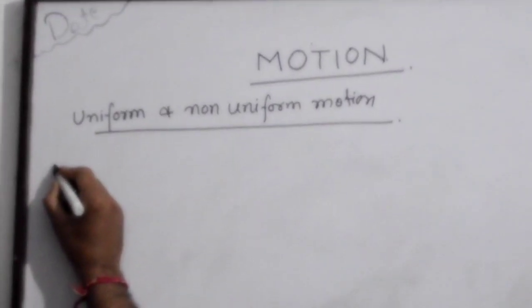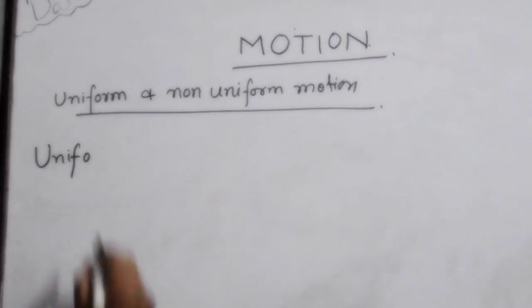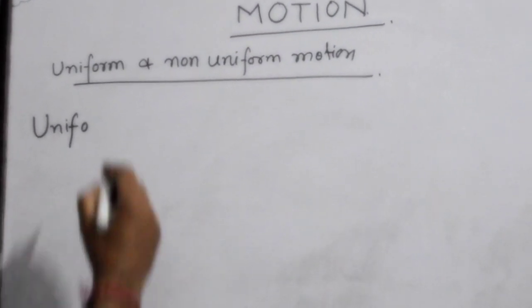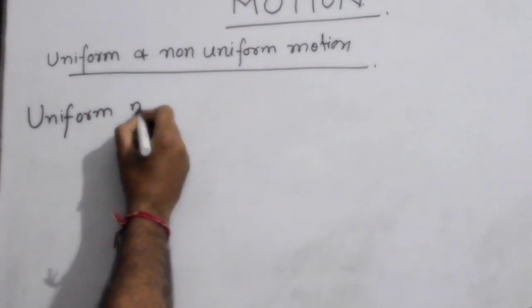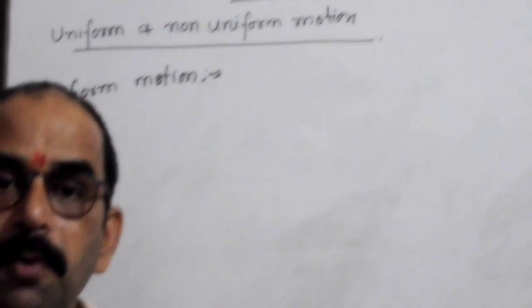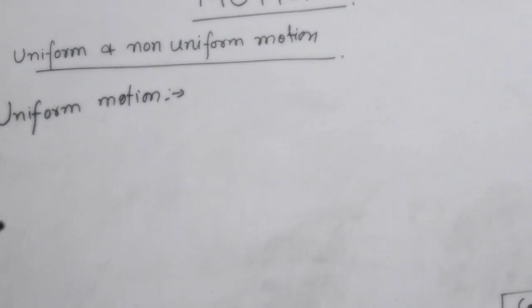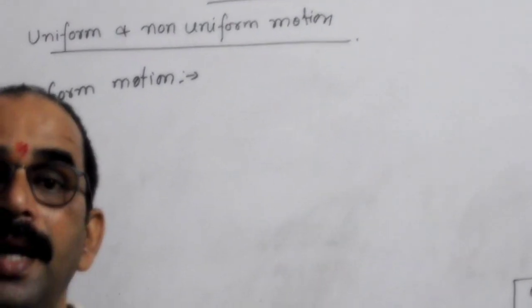What is uniform motion? This is the concept which we have been discussing right from class 6th or 7th, I think. Uniform motion: if a body travels or covers equal distances in equal intervals of time, then the body is said to be in uniform motion.